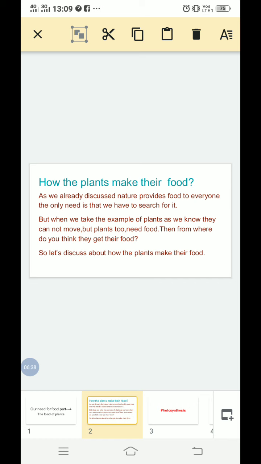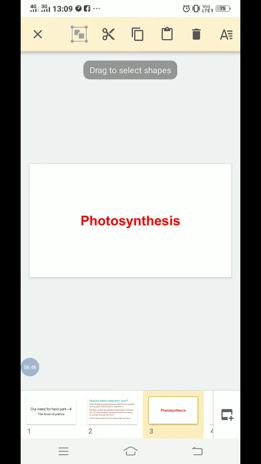And the method by which the plants make their own food is called the process of photosynthesis. The method of making the food by the plants is called photosynthesis.